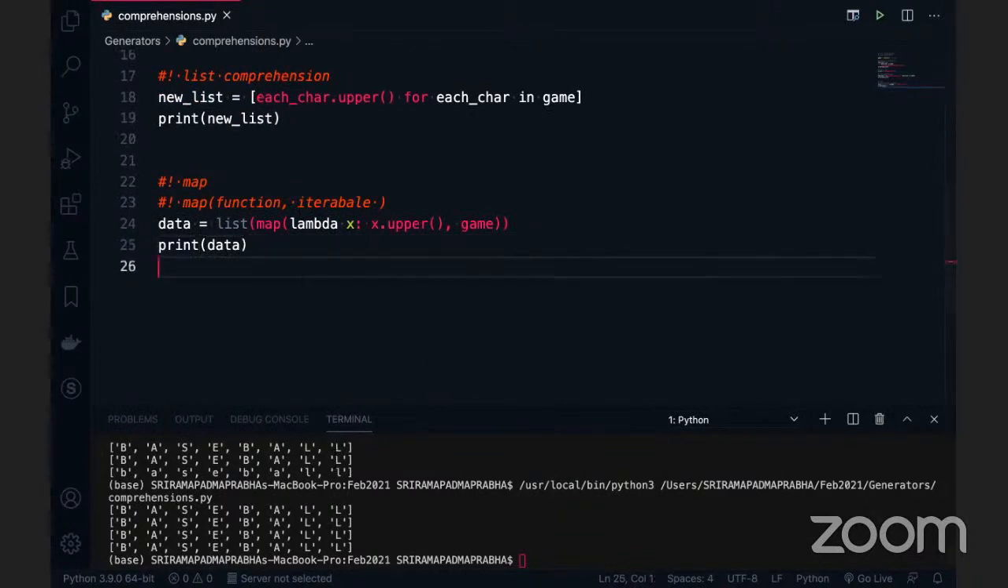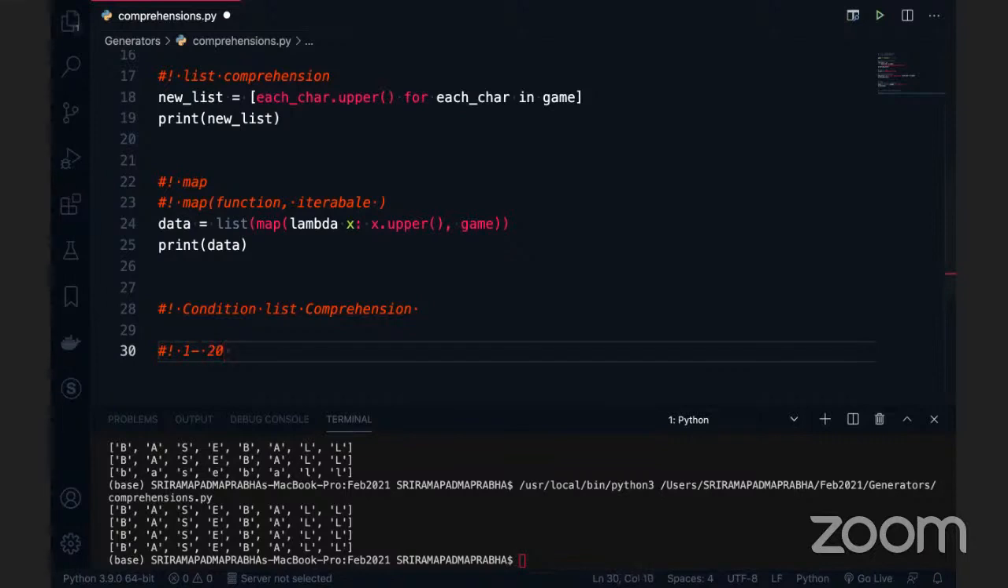So moving to the next one, the conditional list comprehension. What is the conditional list comprehension? This is something like I have some data I want to print. For example, you have some numbers 1 to 20. Out of 1 to 20, I want to print even numbers. Is it possible? I want to print even numbers from the numbers 1 to 20.